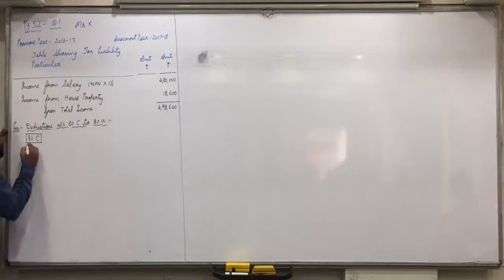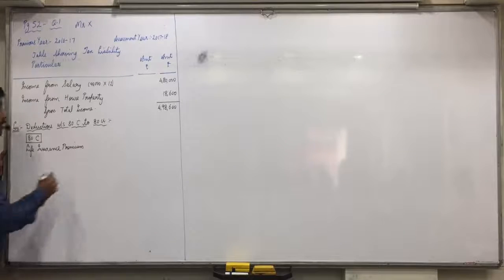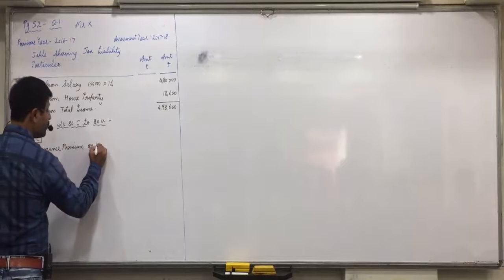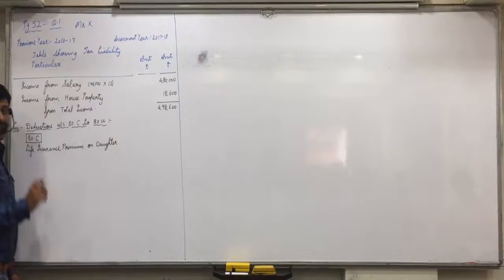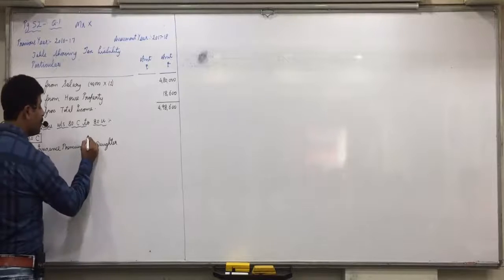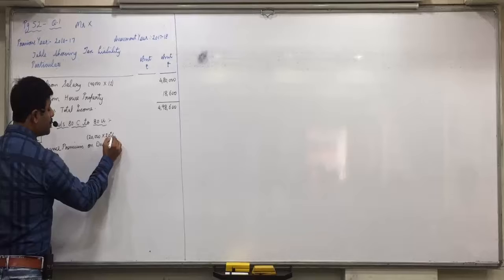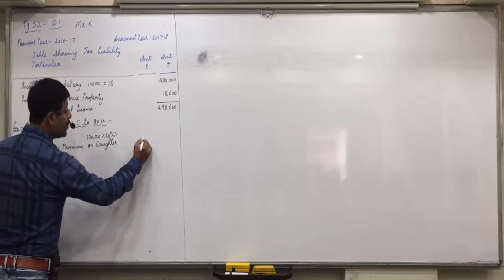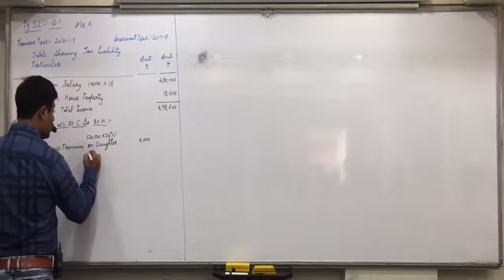Life insurance premium: first it is on daughter, and then we have to take 2010, so maximum 20%. 20% of 20,000 is 4,000. So we will not take 6,000, we will take 4,000 only. Any confusion in this? Then life insurance premium on own life.